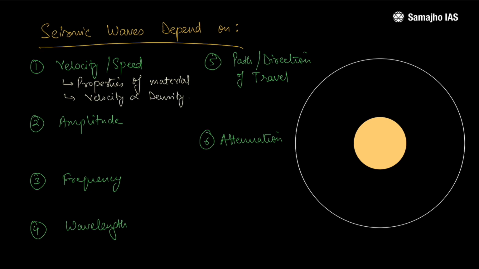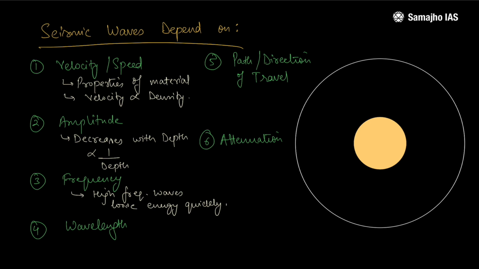And next is amplitude. See, amplitude decreases with depth and hence shows less impact. Frequency. The high frequency waves lose energy more quickly. So if a wave has high frequency, it would die down sooner. Then the wavelength. See how waves interact with materials. It is known by wavelengths. The shorter the wavelengths, the more they scatter.